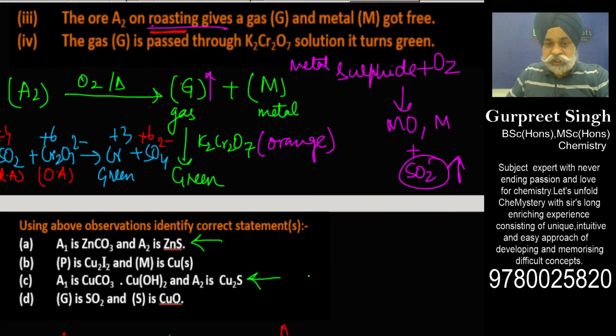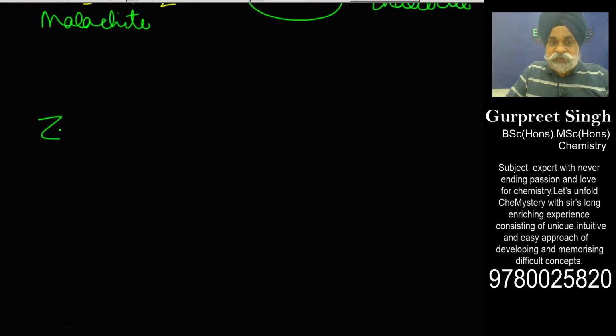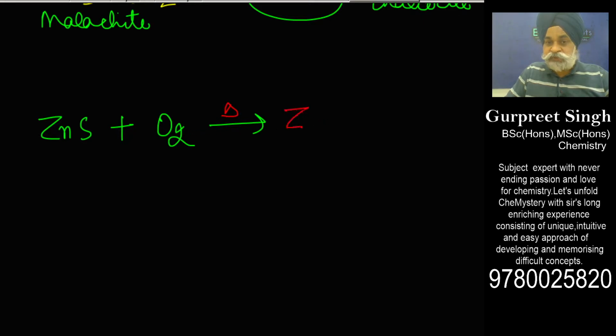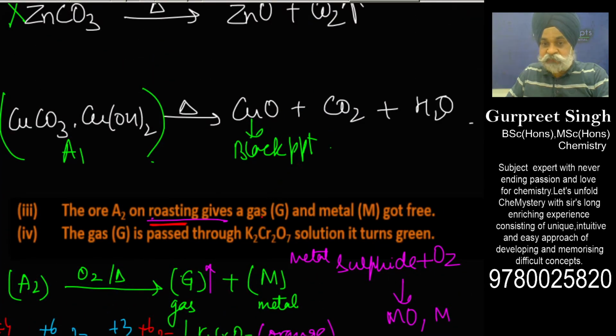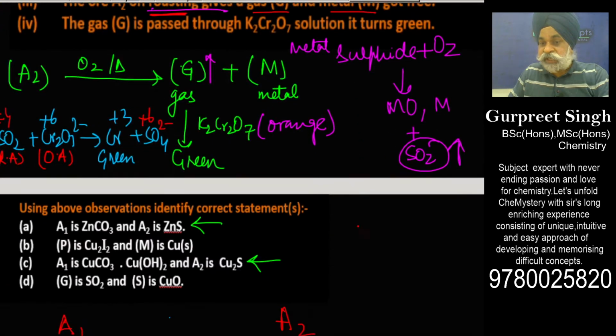So it is being roasted. Now let me show you that if I had taken zinc sulfide, on roasting, that means heating the ore along with a good amount of oxygen at a very high temperature, this would change into zinc oxide and SO2, and this SO2 gas would be evolved, which could definitely decolorize the potassium dichromate. But if you read the statement very carefully, they said that the ore A2 on roasting gives gas G along with the metal getting free. Here the metal is still not free.